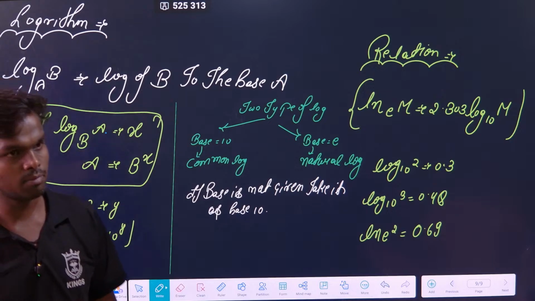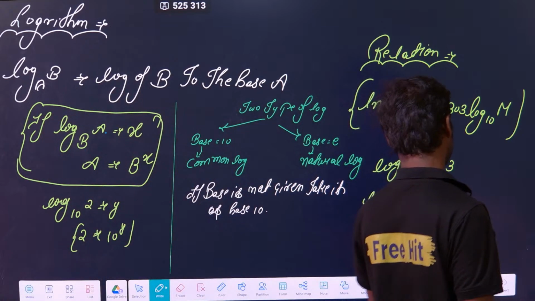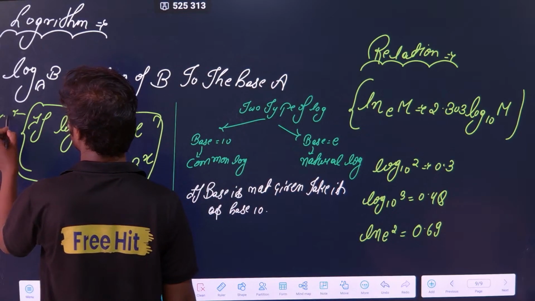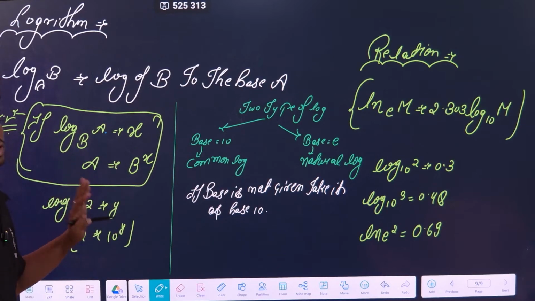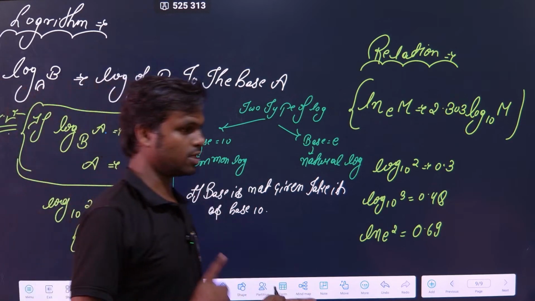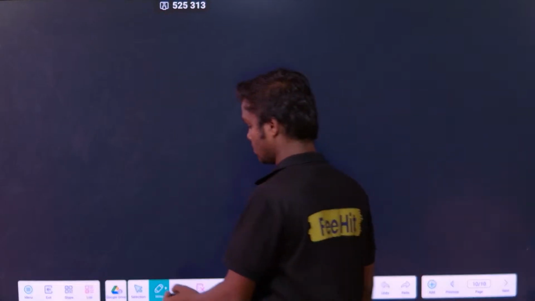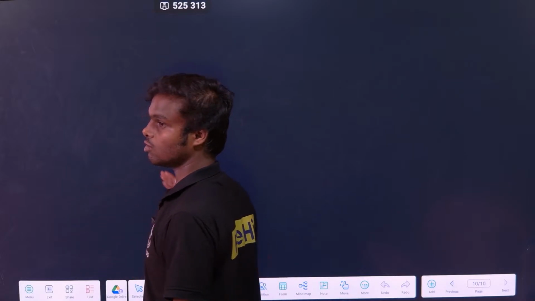There may be some problems left due to properties, but I will tell you some properties of log which are very important for you. This is a very important property, remember this. Anti-log, this is called an anti-log. How do you take the anti-log of the log? Most of the time people are not able to understand, but you have to understand it properly. That is what you should know, how to take the anti-log.